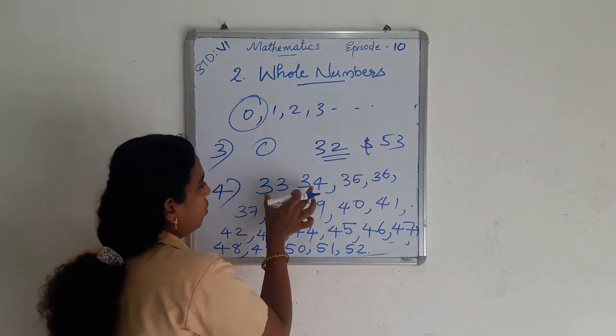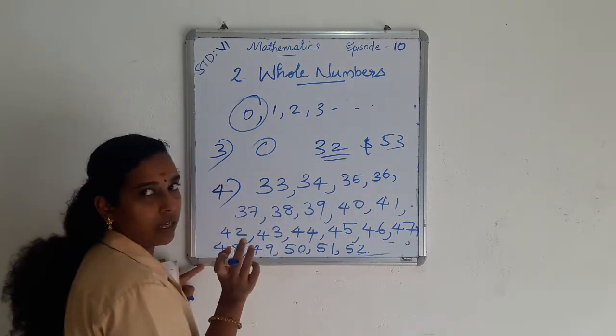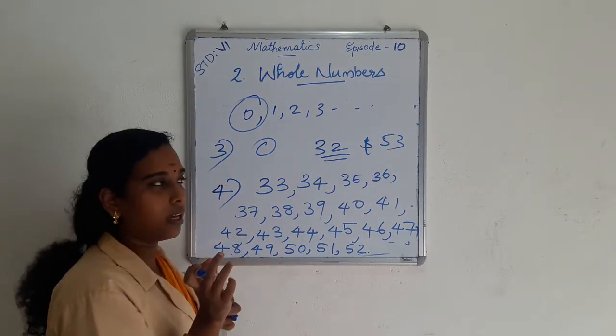So these numbers come between 32 and 53.